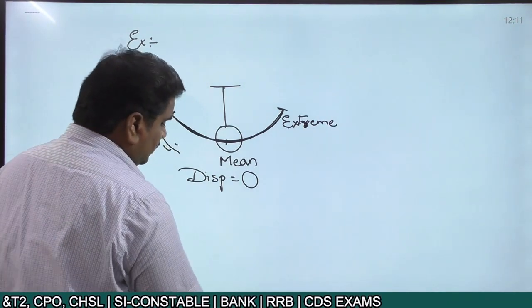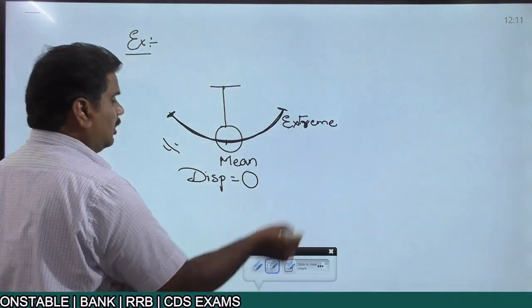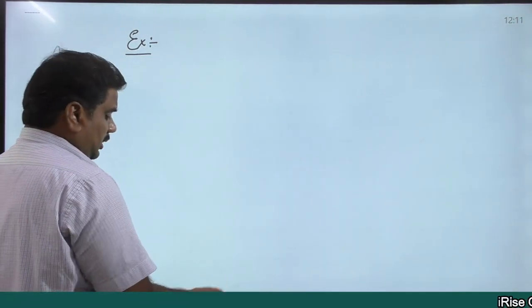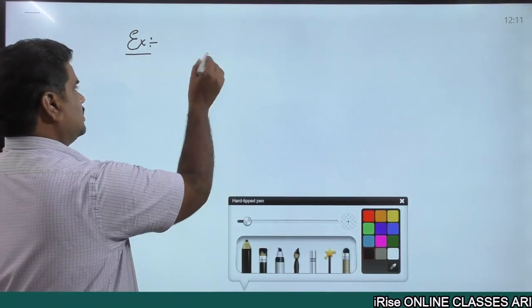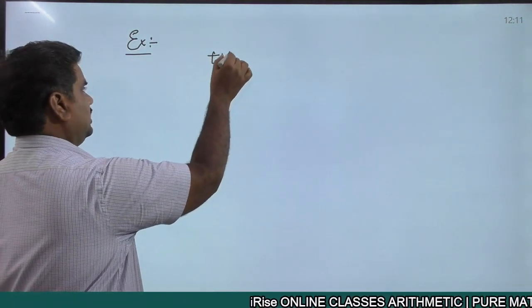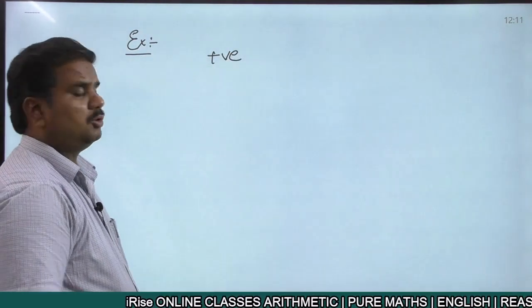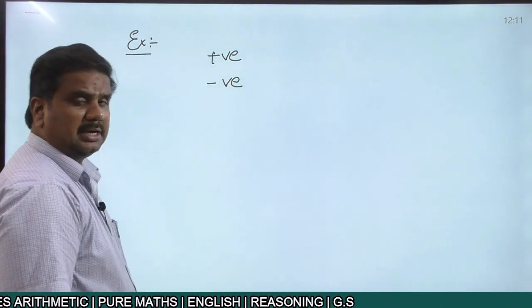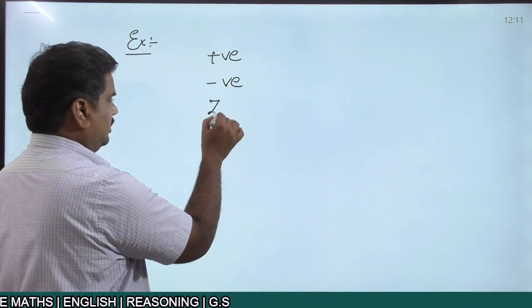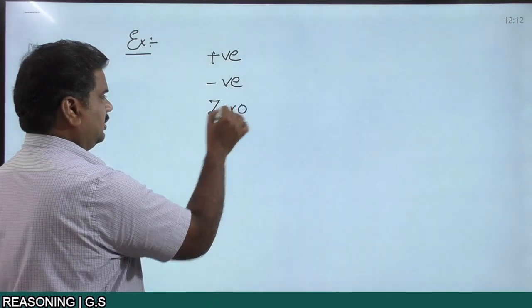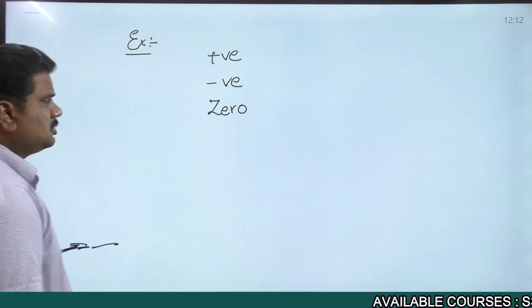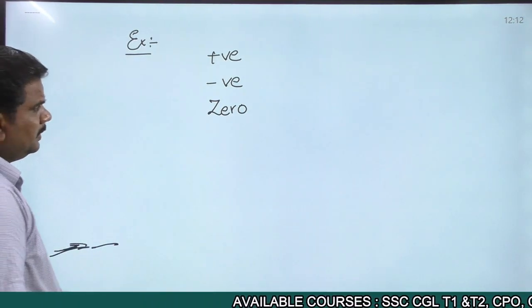And when talking about the term displacement, this particular term can have different values. The displacement covered by an object can be positive. The displacement covered by an object can be negative also. At the same time, the displacement covered by an object can be equal to 0, right? Now we'll see how it is positive, how it is negative, and how it is zero.